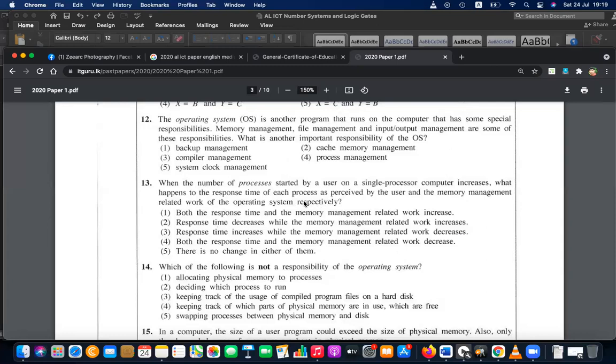What happens as processes increase? Why have you selected that number? Sorry, I saw it like number 3. It's number 1. Both the response time and the memory management related work increase. You selected the 3rd one, but it cannot be 3. Response time increases and memory management related work would increase, so both will be increased. So number 1. This is also a common sense question. These operating system questions are mostly common sense questions, not hard or technological. If you use common sense, you can answer. Okay, number 1 for question 13.